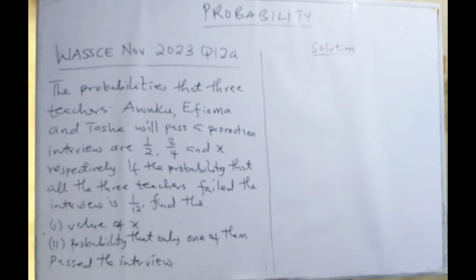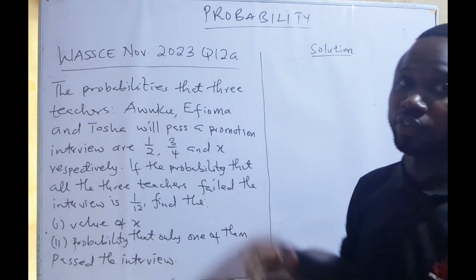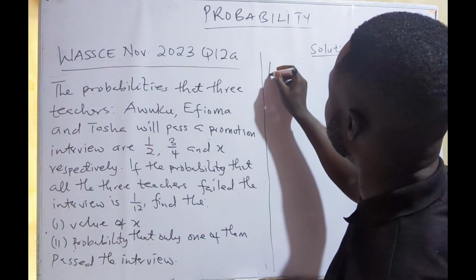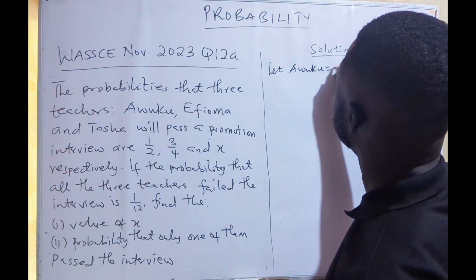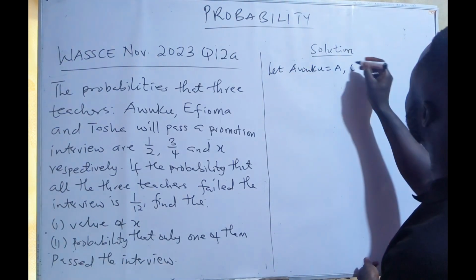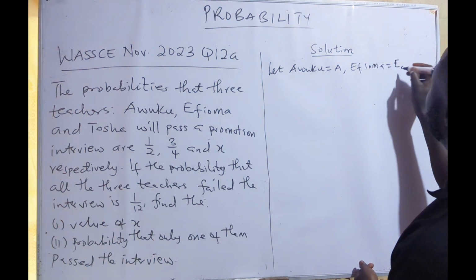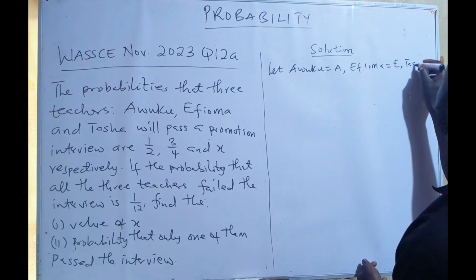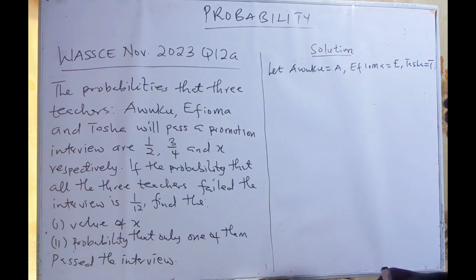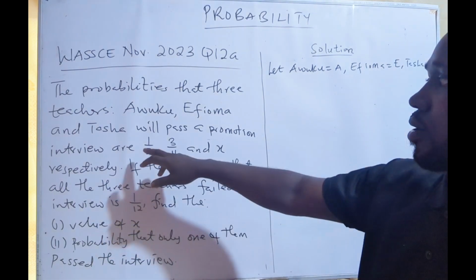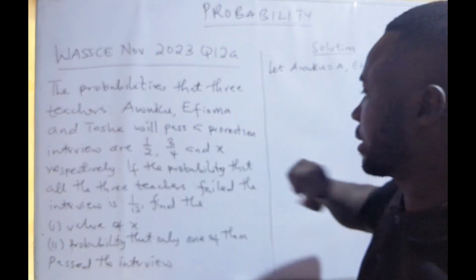All right. So we are given the probabilities of these 3. Let Awuku be A, Efuma E, and the other one Tasha, T. So we are given the probabilities of them passing the interview as 1/2, 3/4, and x.